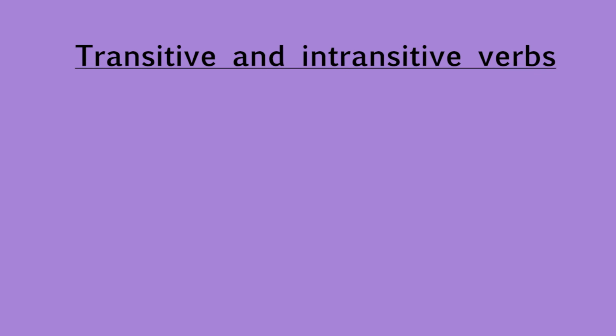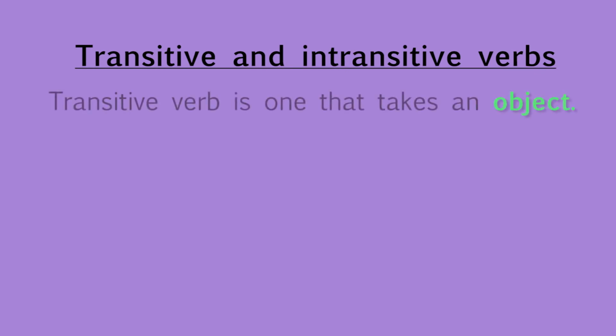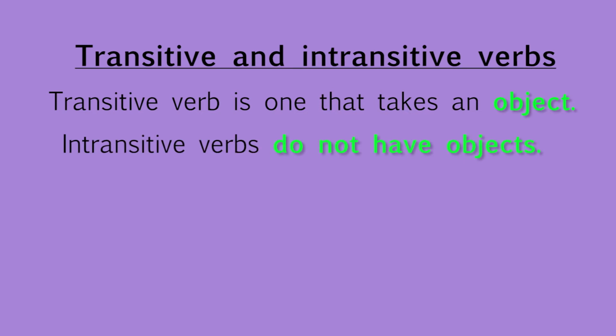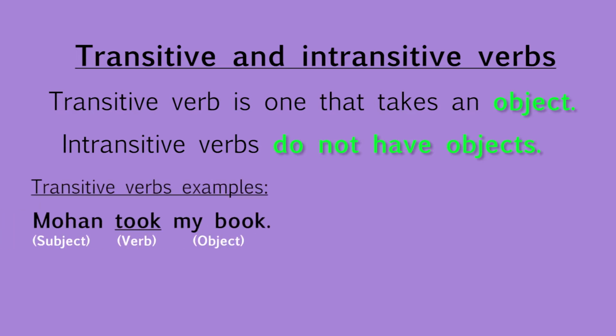Now let us see transitive and intransitive verbs. Transitive verb is one that takes an object. Intransitive verbs do not have objects. Let us see the examples. Mohan took my book. Here the verb is took. Who took my book? Mohan is the subject. Mohan took what? My book. So my book is an object of the verb took.